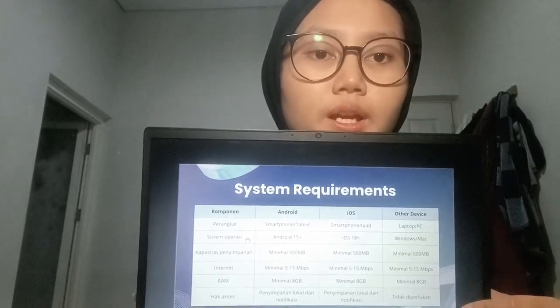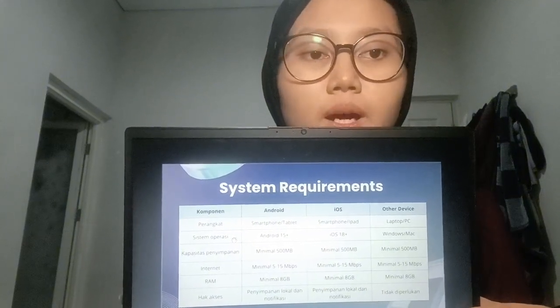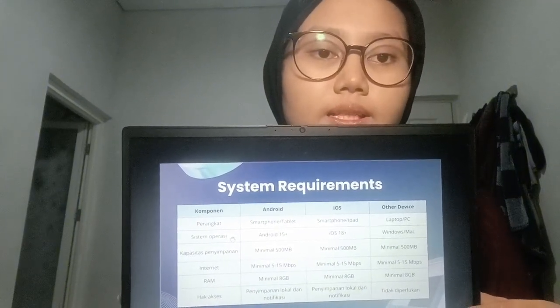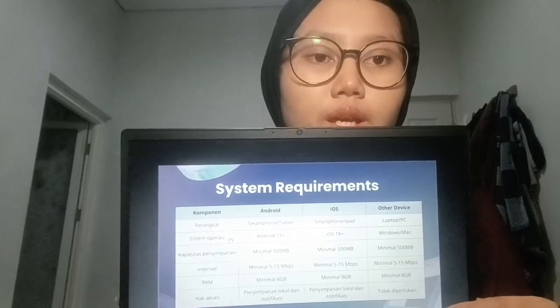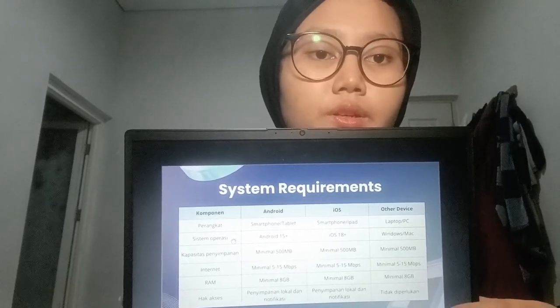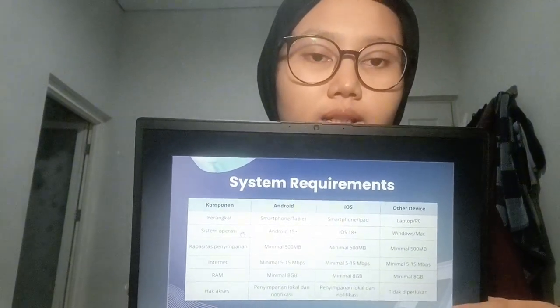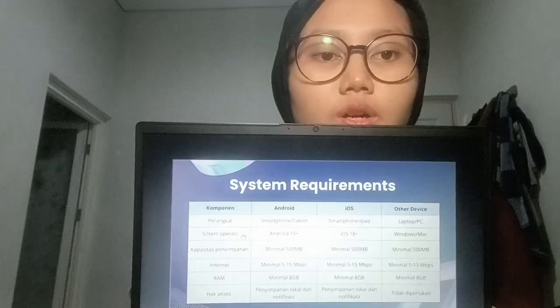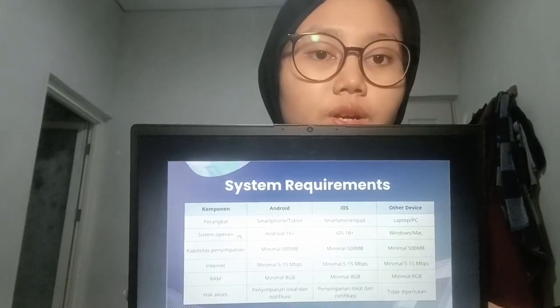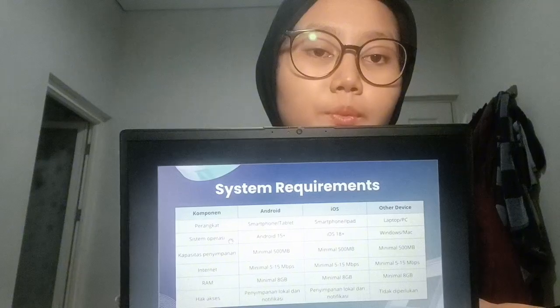To use the app smoothly, users will need around half a gigabyte of storage, at least 8 gigabytes of RAM, and an internet connection of around 5 to 15 megabytes per second. The app also requires access to local storage and notifications so the reminder feature can work properly.